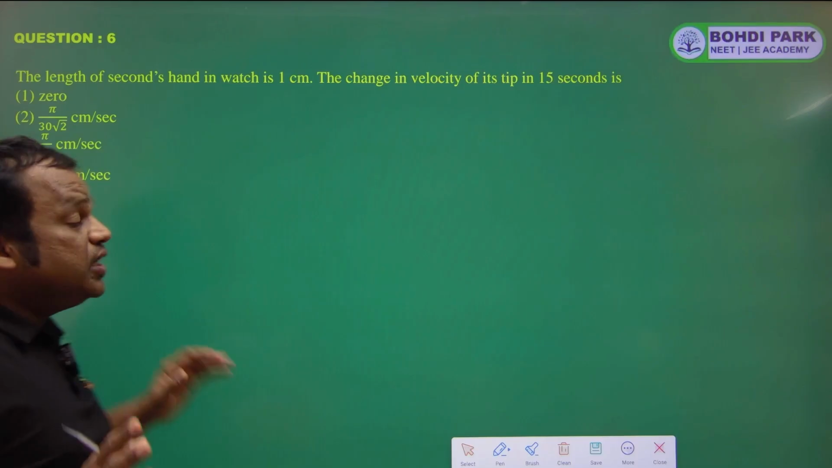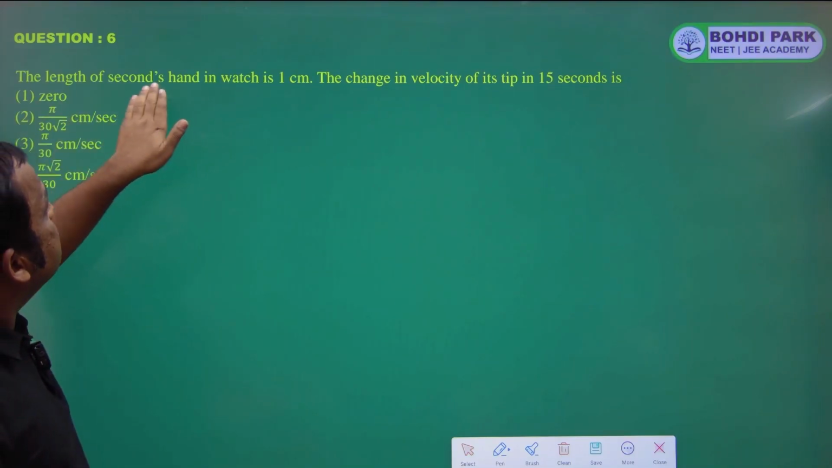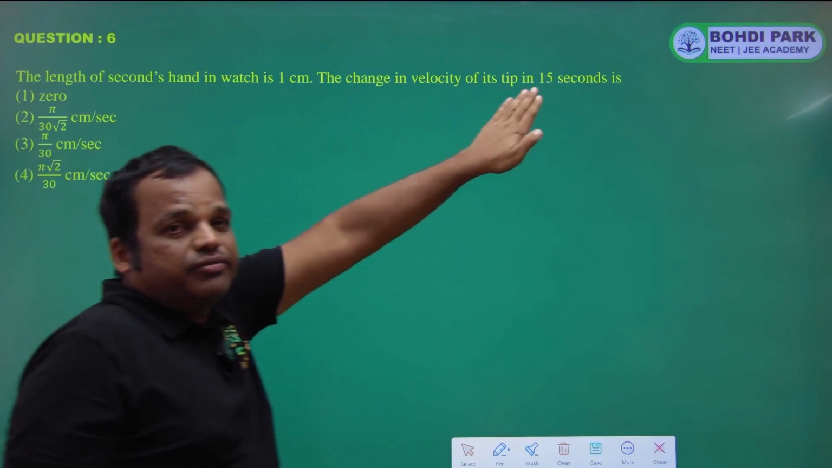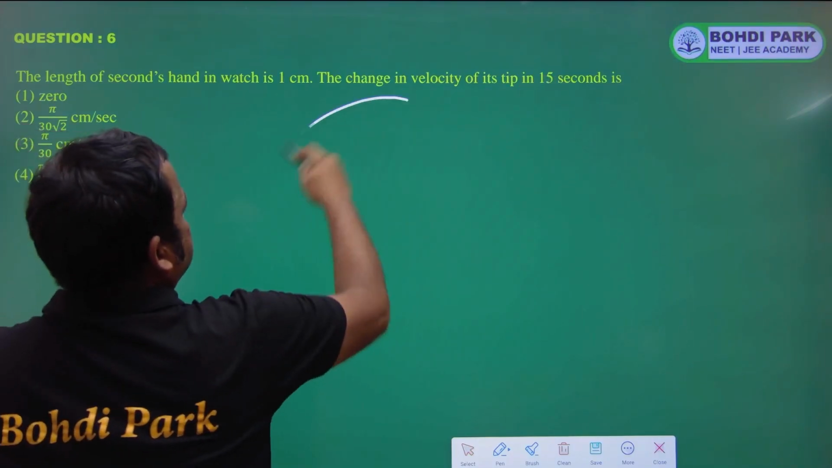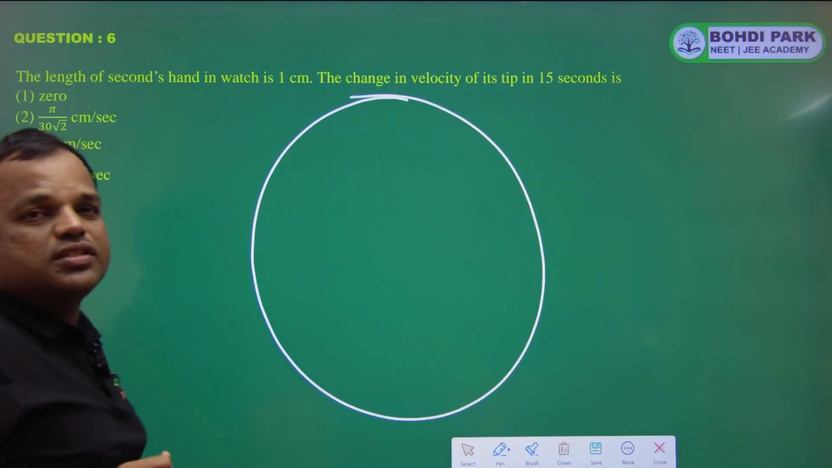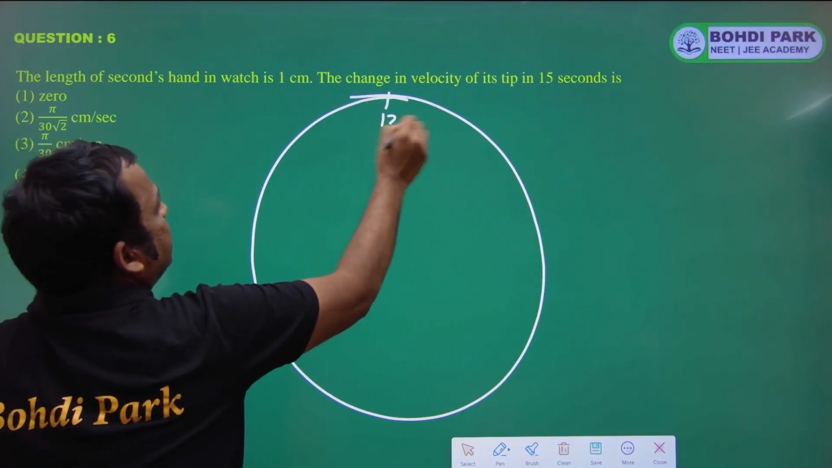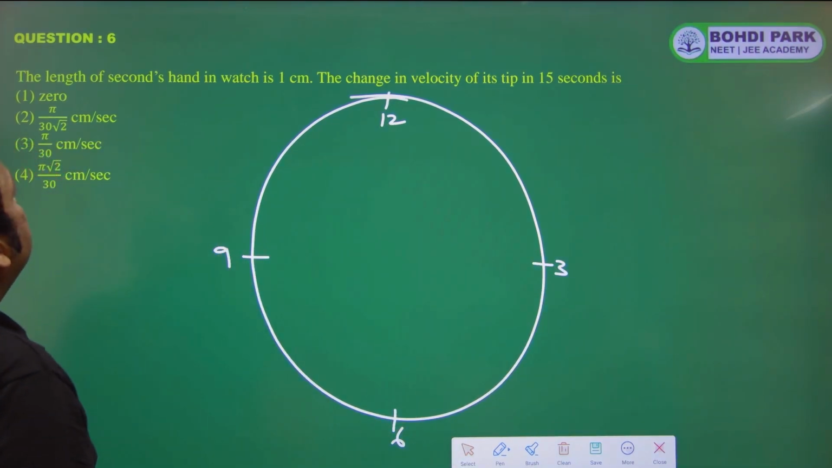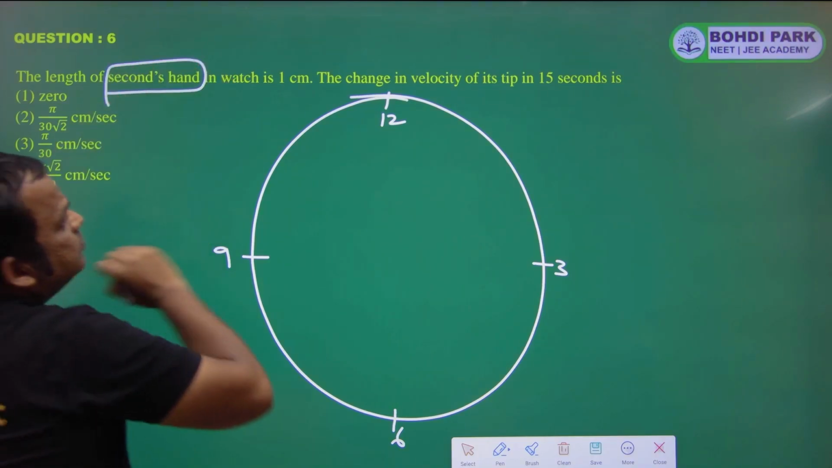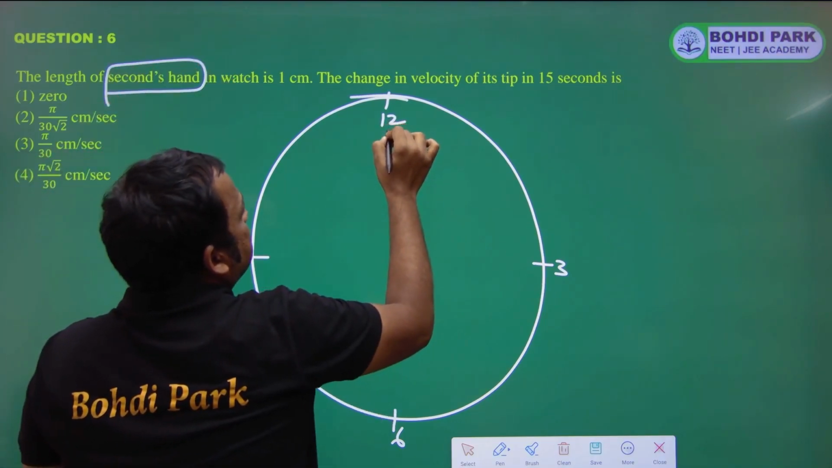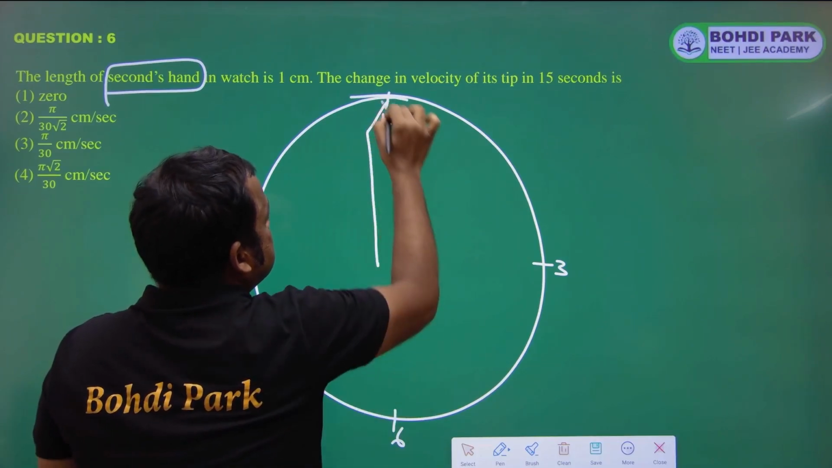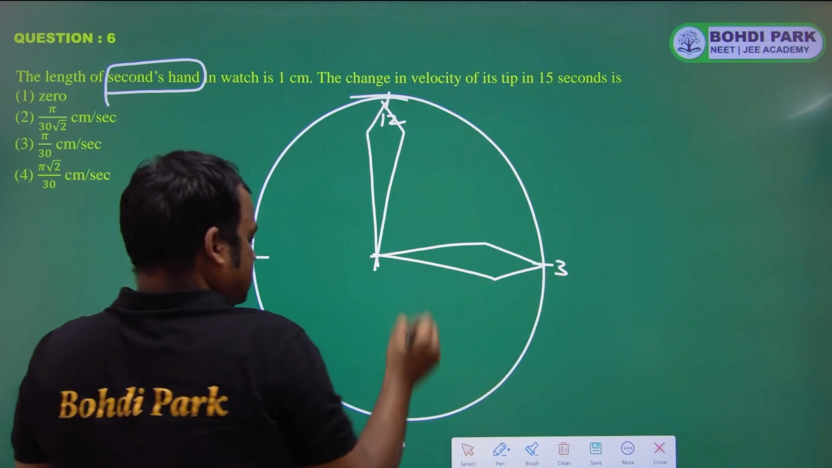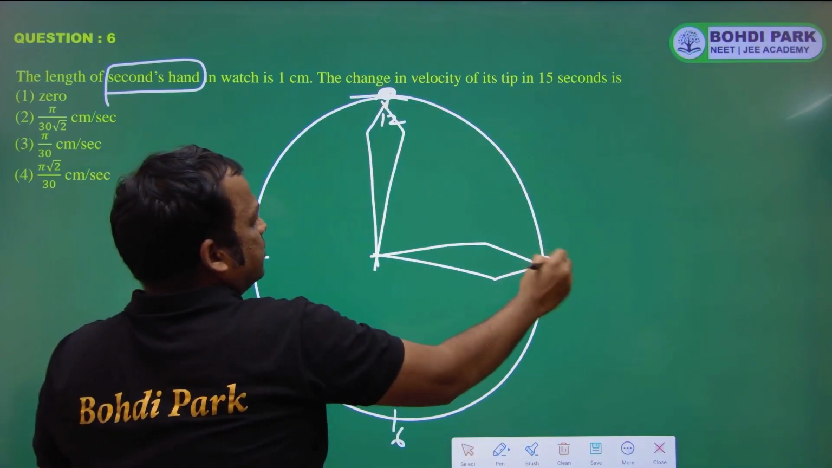Now sixth question. Length of second hand in watch is 1 centimeter. What is the change in velocity of its tip in 15 seconds? So suppose this is the watch. We have 12 over here. This is 12. This is 3, 6, 9. The second hand, initially second hand is at 12. And after 15 seconds, it will be at 3. So this is the initial position and this is the final position.